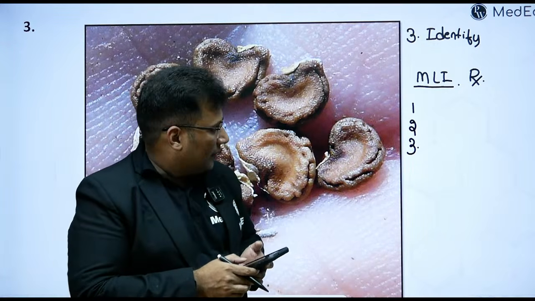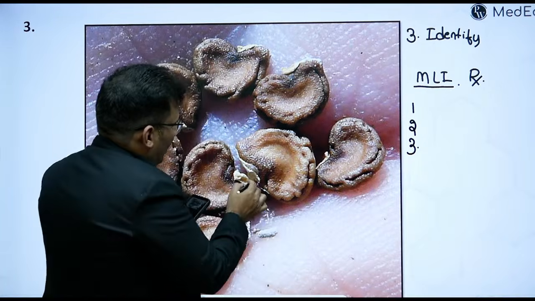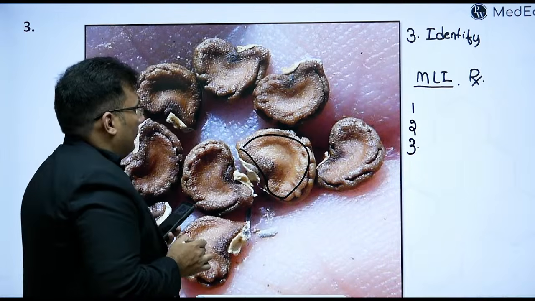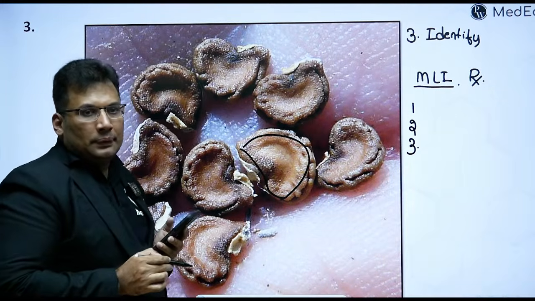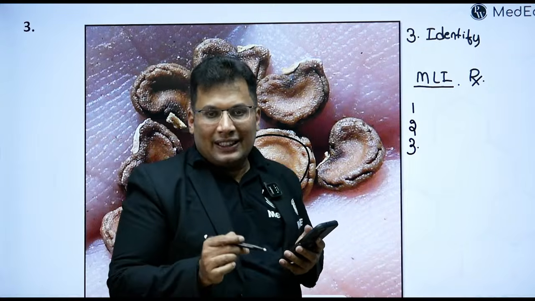Okay. What is this? Kidney shaped. Kidney shaped, brown color. The fatal dosage is 100 seeds.